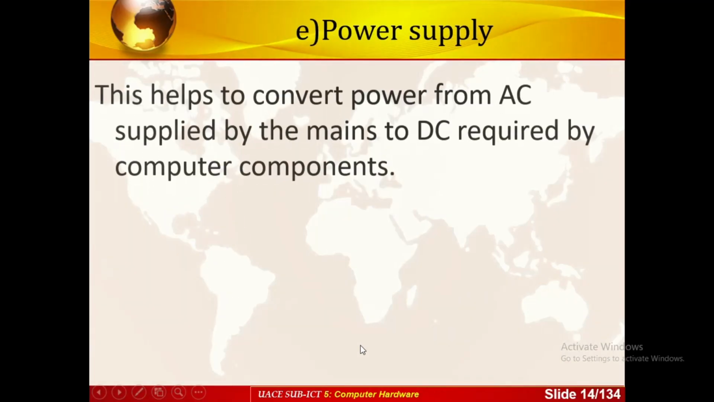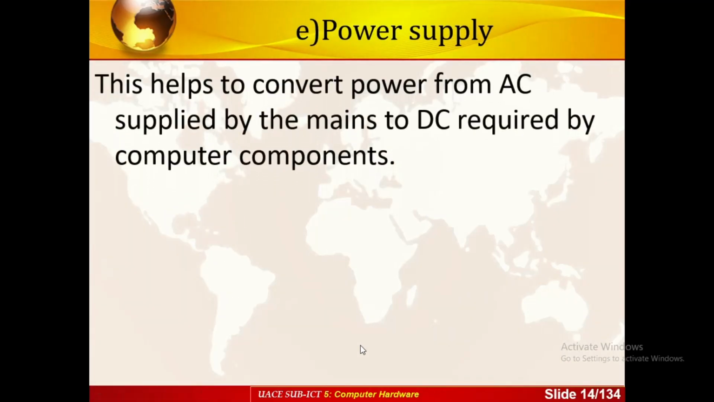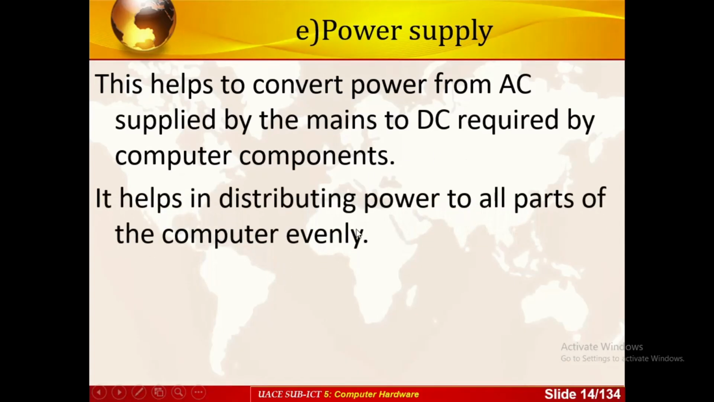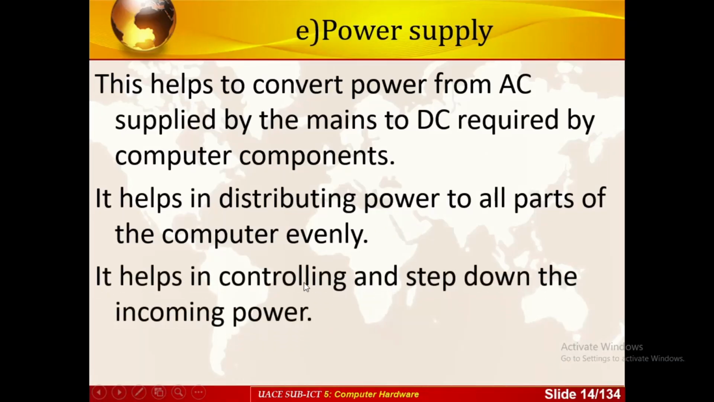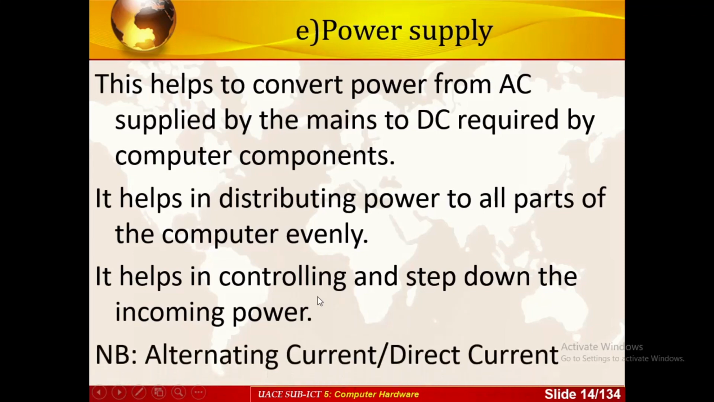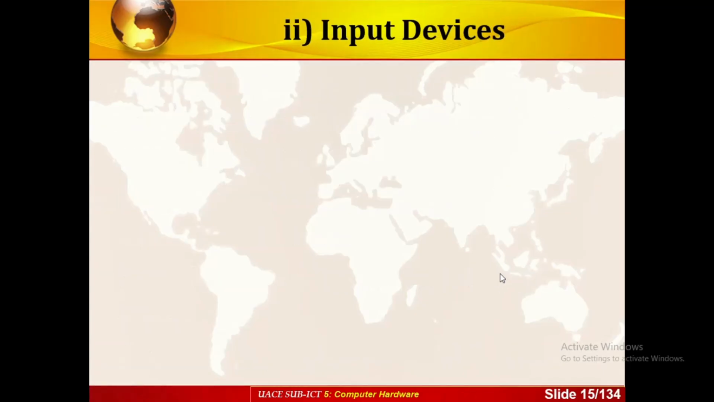Then we can look at the power supply, which helps to convert power from AC supplied by the mains to DC required by the components of the computer. It also helps in distributing power to all parts of the computer evenly. It helps in controlling and stepping down of incoming power. You get it? For example, AC stands for alternating current and DC stands for direct current. So that is the power supply, and it's one of the most important parts in the computer.